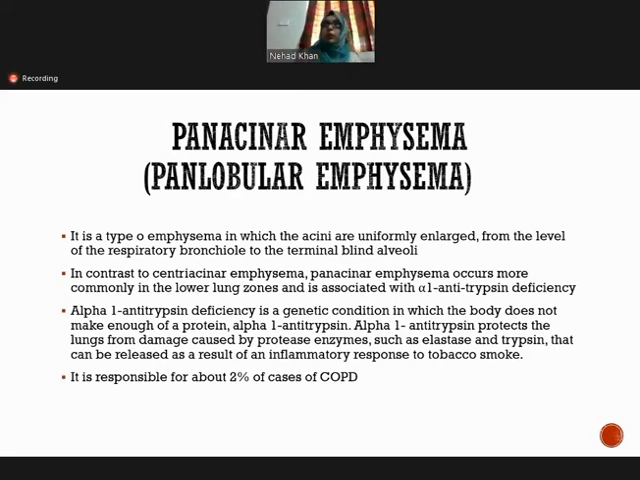In contrast to the centriacinar, panacinar occurs more commonly in the lower lung zone, and it is usually associated with alpha-1 antitrypsin deficiency.